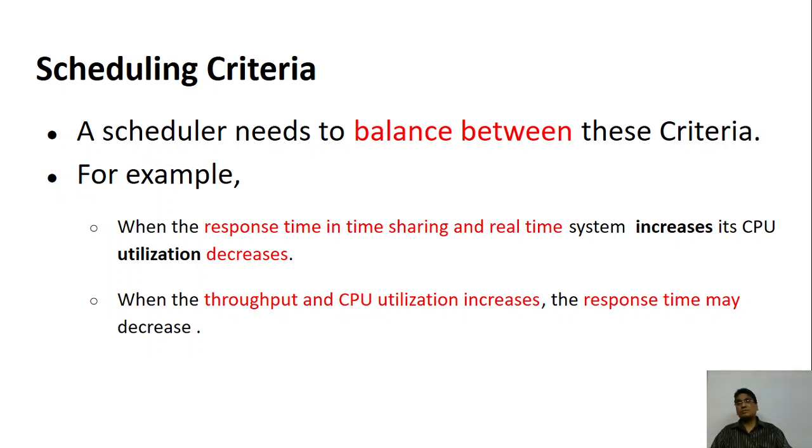Others are not given any chance, because the CPU says that I want to respond quickly. So the throughput will reduce, and only one process will be completed. If you increase the throughput, response will be slower. So you have to make a kind of sacrifice between them.